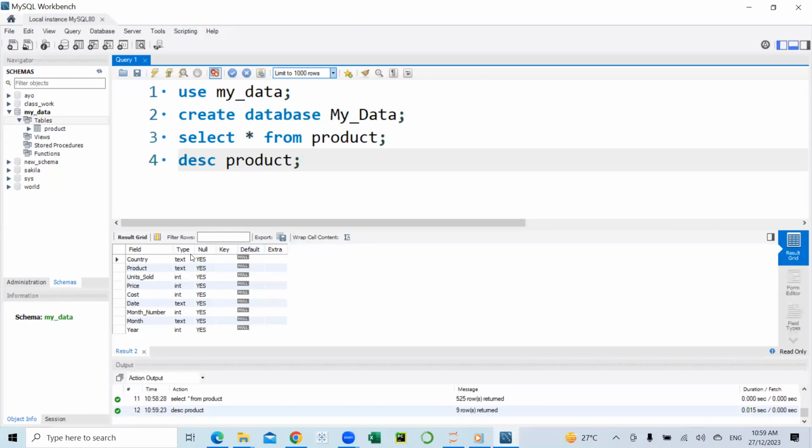So presently we are only going to look at these 2 columns here, which is the list of the fields on our table and the data types. So the country field, we have text, products, we have text, units sold, integer, that is numbers. The dates field is supposed to be a date data type, not text, so we'll be correcting that shortly. The month number, integer, and the month text, year text. So to correct this date field, we can simply go to the table, click on the icon here where my mouse pointer is.